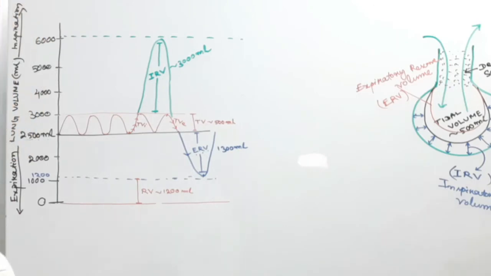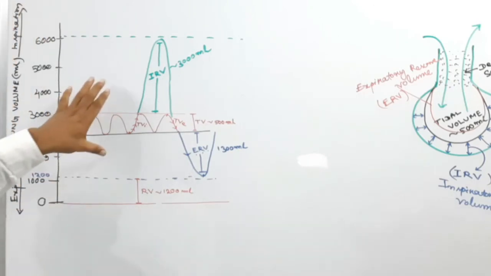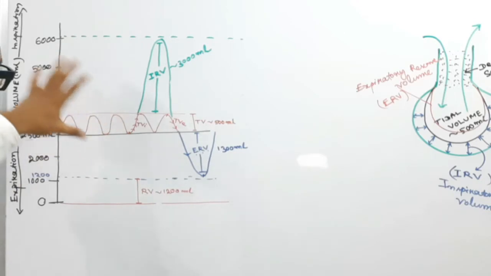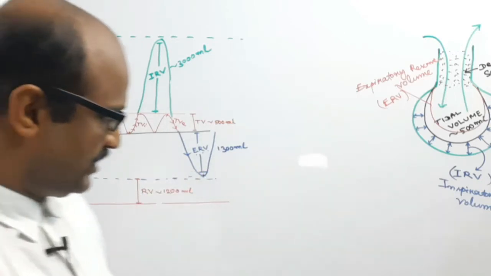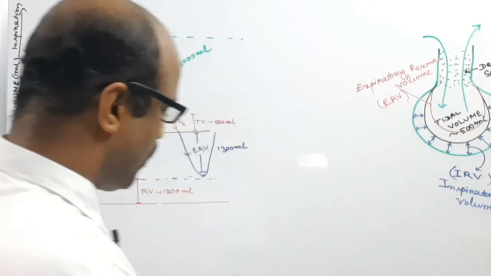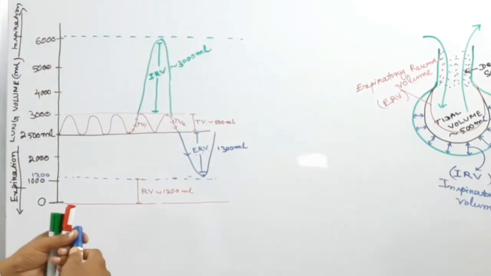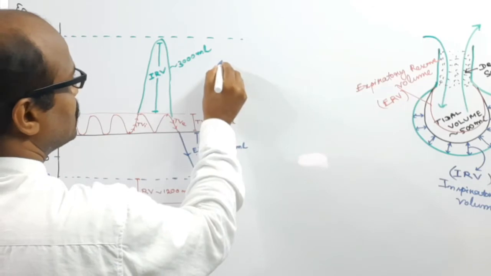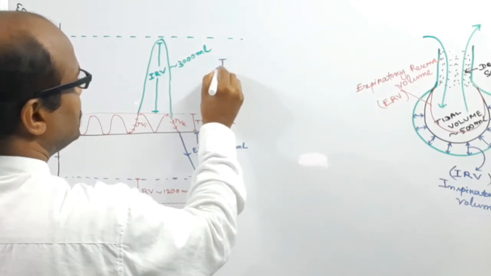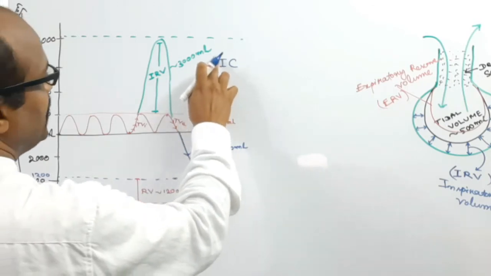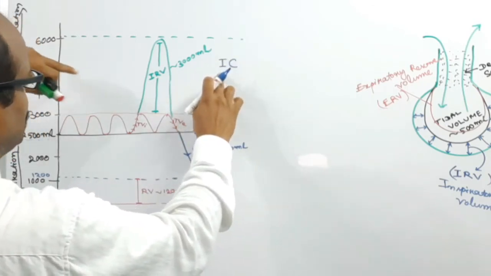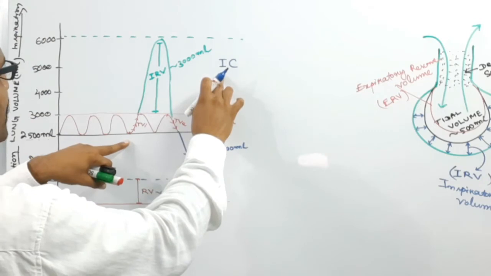So this is the whole picture of the different parameters. Now we discuss the different capacities. One is the inspiratory capacity. What is the meaning of inspiratory capacity?